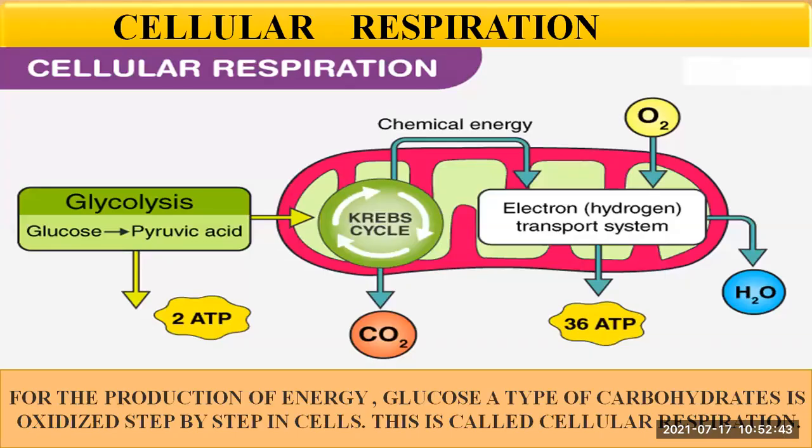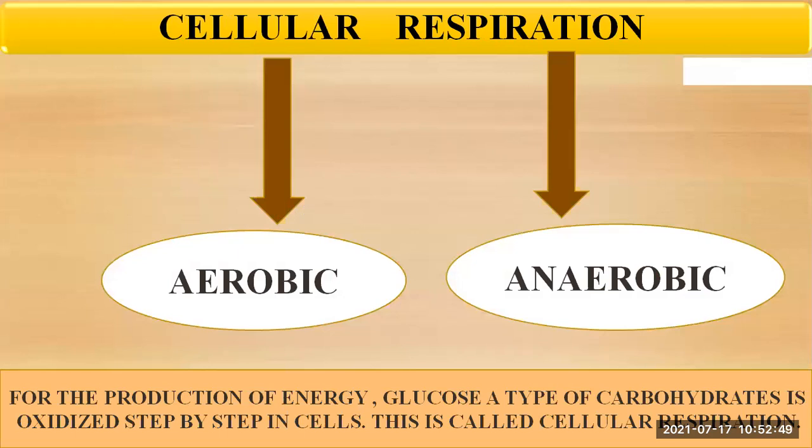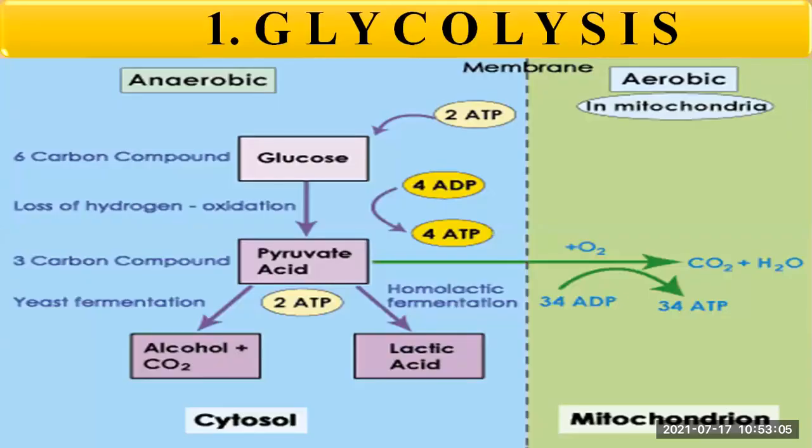Then we have learned that cellular respiration is of two types. One is called aerobic respiration and the other is called anaerobic respiration. Meaning in the presence of oxygen and in the absence of oxygen. In aerobic respiration, glucose is oxidized in three steps.